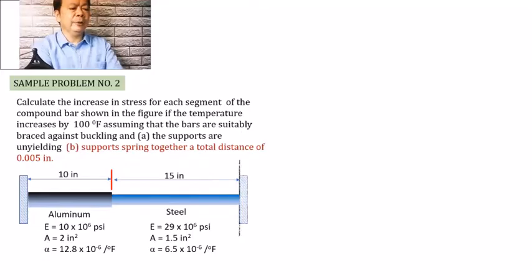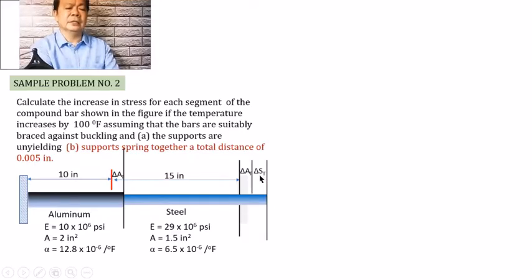And so if we remove that support and allow the deformation to occur freely, we show it one by one. Again, we have here the deformation on the aluminum, which shall be equal to this amount. Considering that the aluminum has increased for the moment, after the increase, the steel would also increase and there will be a deformation of the steel equal to this one, alpha L delta T of the steel.